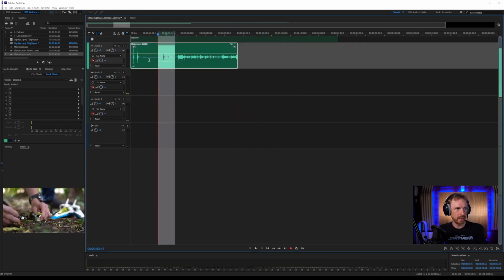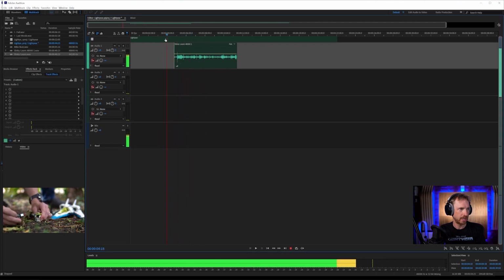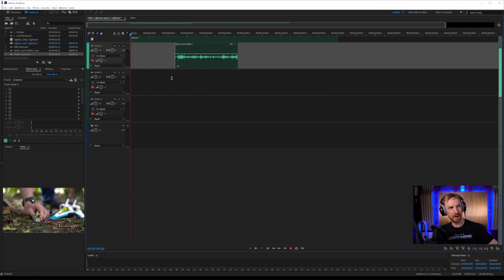Now with these lasers, let's make sure I've got them in the right place. So we've got this guy coming in and then shooting away. That's perfect.